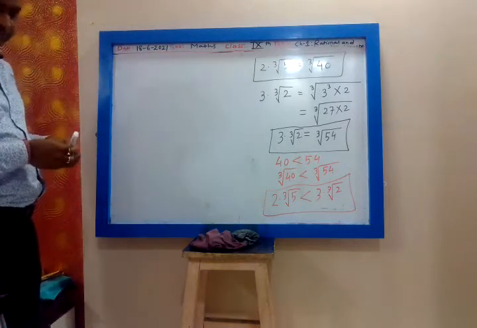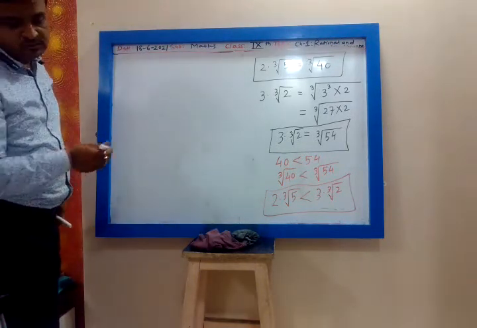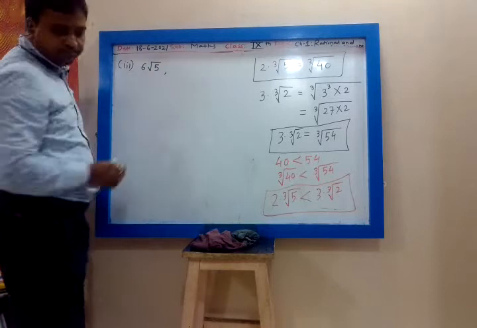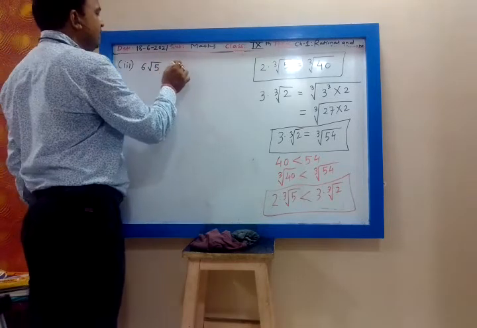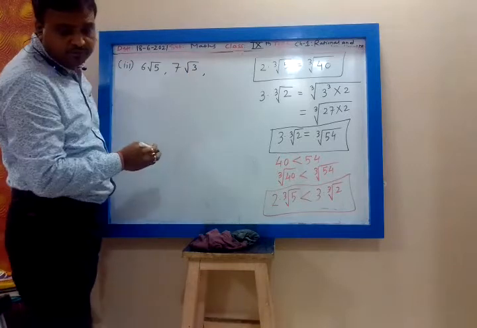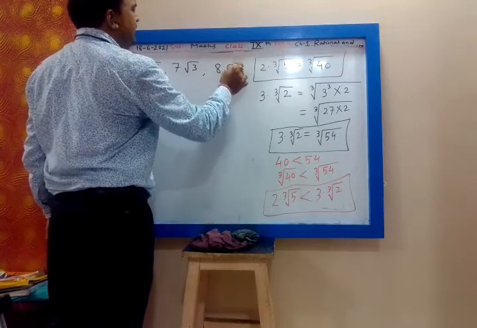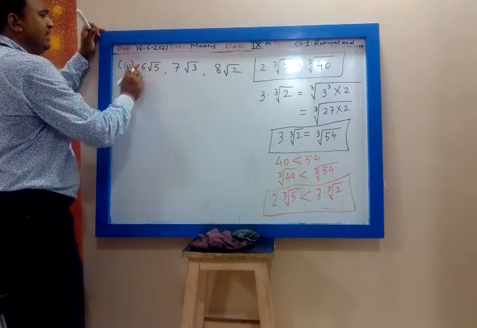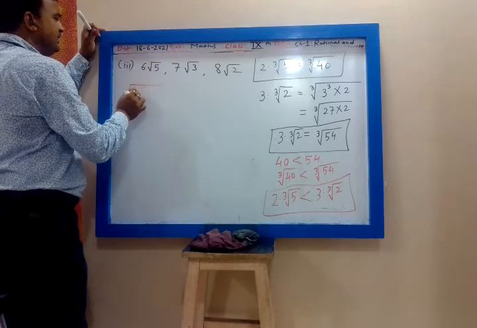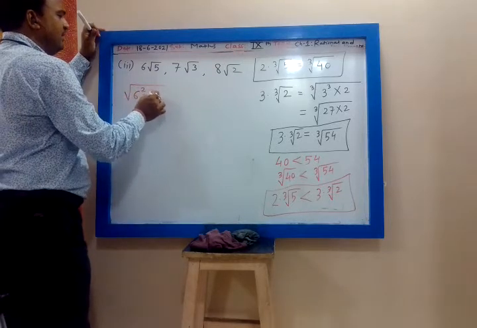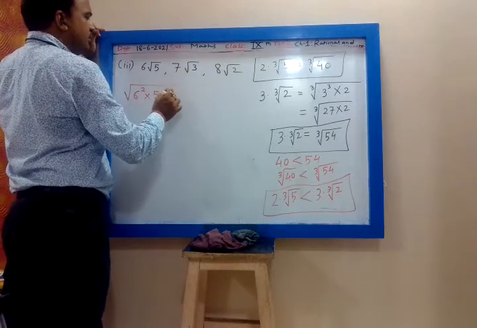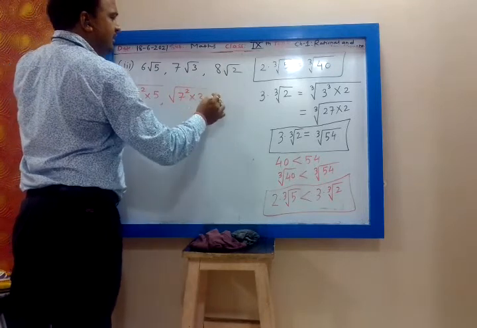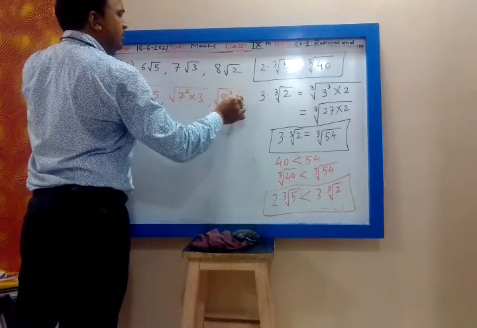Now third is 6 root 5, and 7 root 3 and 8 root 2. Yes, do it fast. So what will you write? 6 root 5? Yes, tell me. 6 root 5. You will take 6 inside square root. So what will it be? 6 square into 5. You take 7 inside square root. So that will be square root of 7 square into 3. You take 8 inside square root. That will be 8 square into 2.